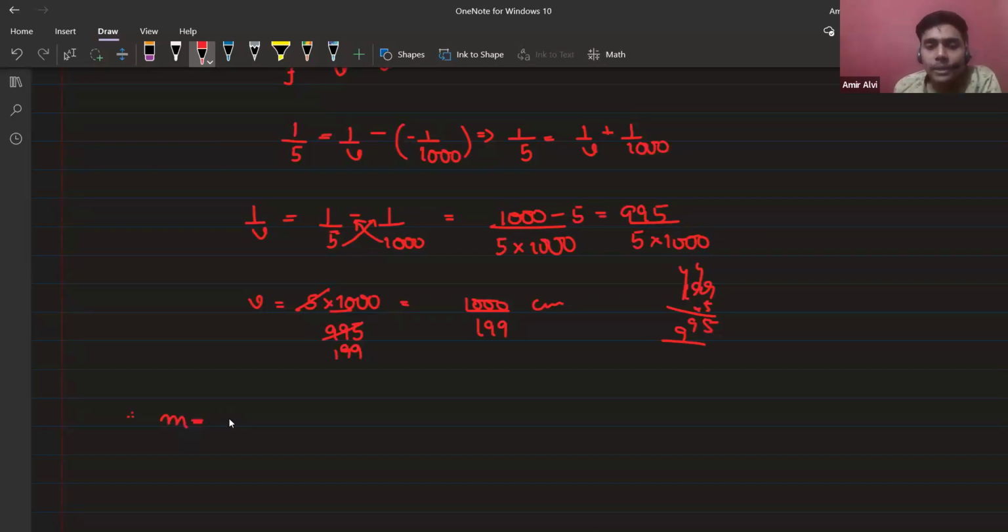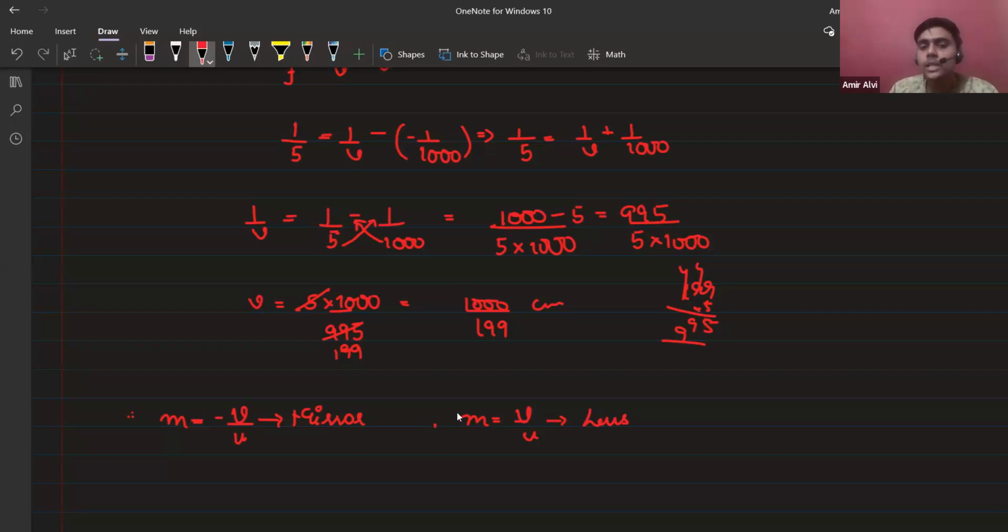Karishma, look at this topic here. Magnification is the ratio of V by U in a lens. If you take the minus sign, it will be for the mirror. Just keep that in mind. Write down in your copy, everybody: if M equals minus V by U, it's for mirror. And if you take the positive, M equals V by U, it will be lens. Clear? This is the magnification.